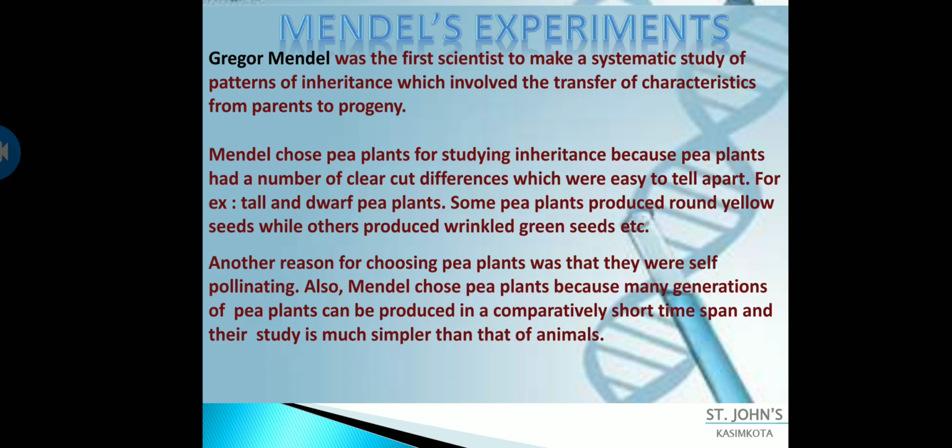Another reason is that they were self-pollinating, so they don't require any other agent for pollination. Next, Mendel chose the pea plant because many generations of pea plants can be produced in a comparatively short span, and their study is much simpler than that of animals. So these are the reasons why Mendel opted for pea plants for the study of inheritance.